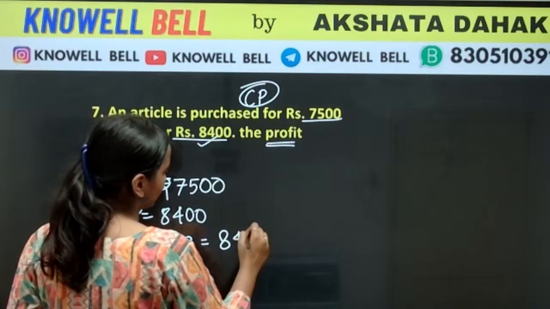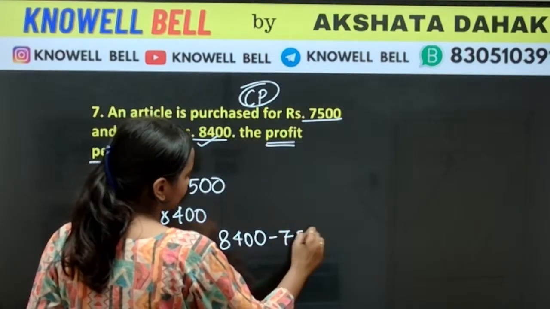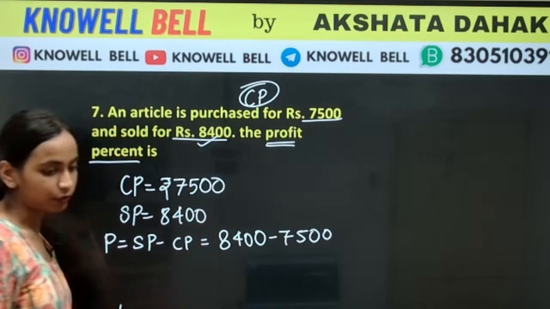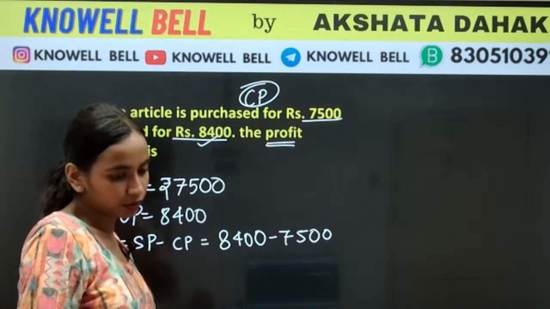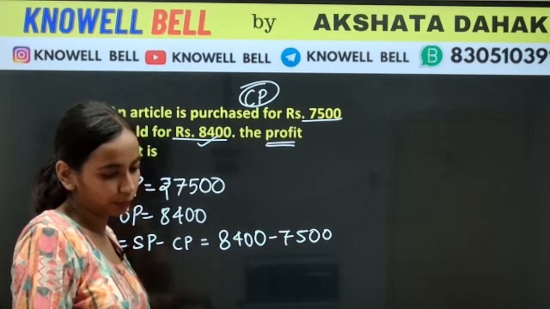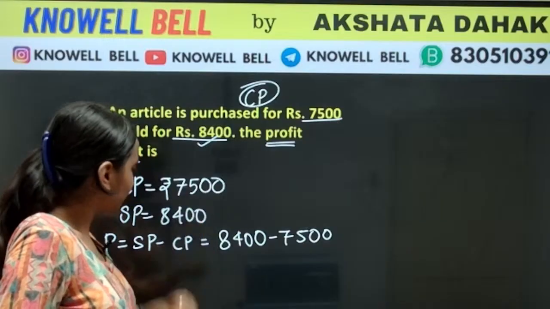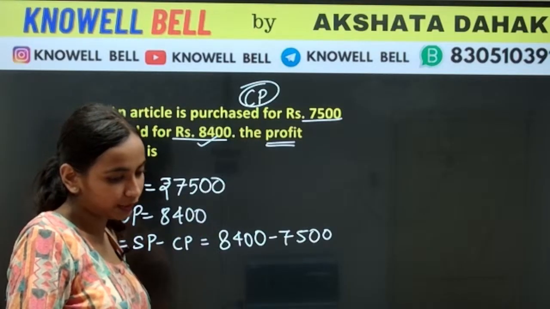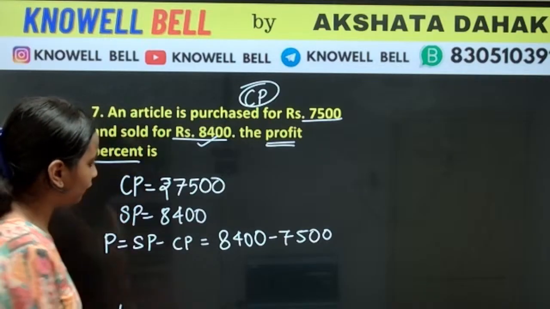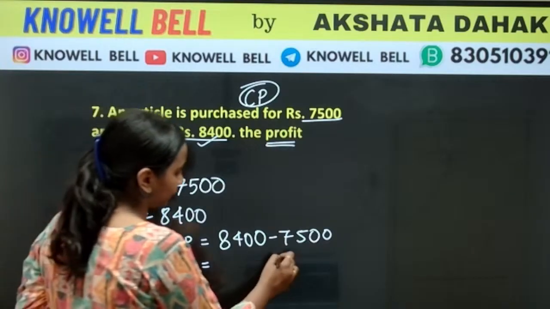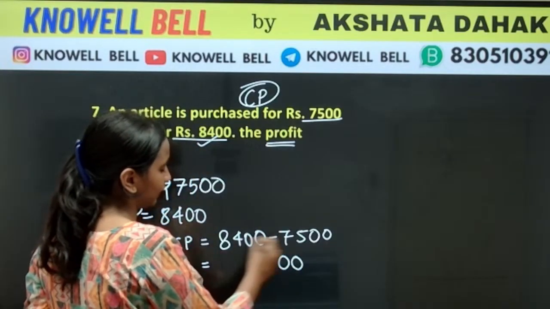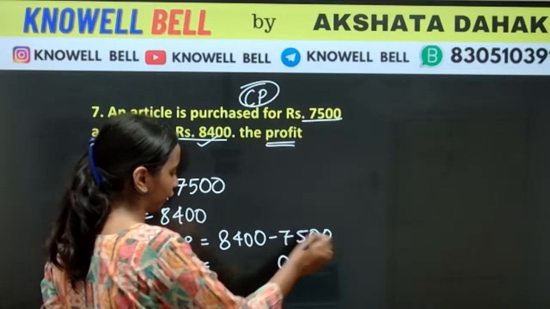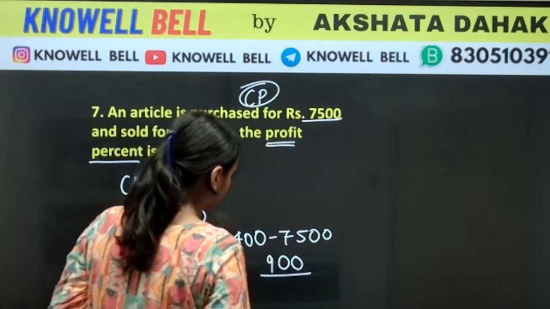SP is 8,400 minus 7,500. Okay, we will do it once again, Rudraksh. Don't worry. Solve this question. What will be the value of profit? 0, 0. 10 minus 5, we get 5. 5, 4, 9. 900.